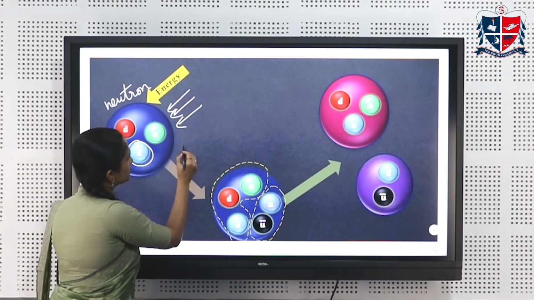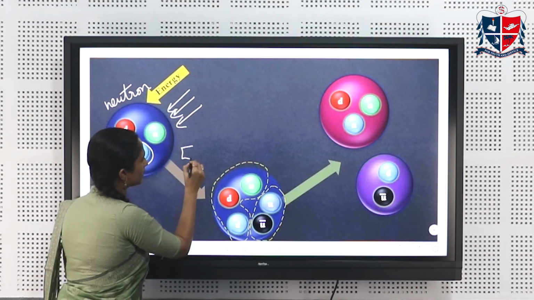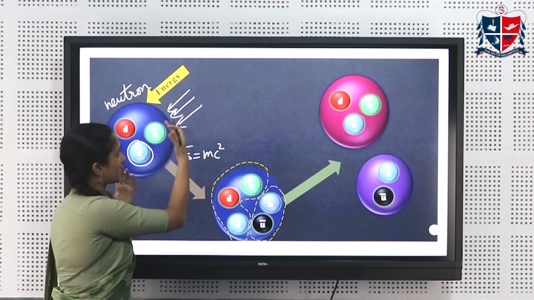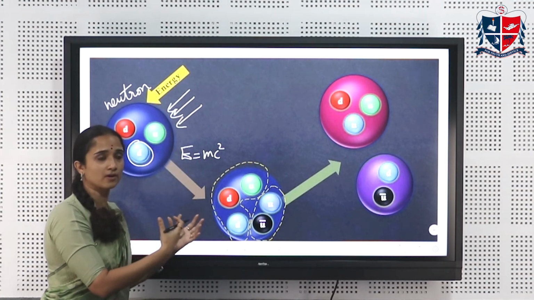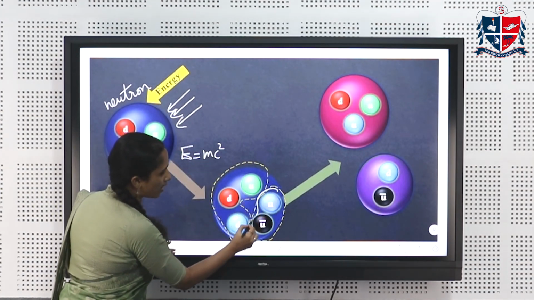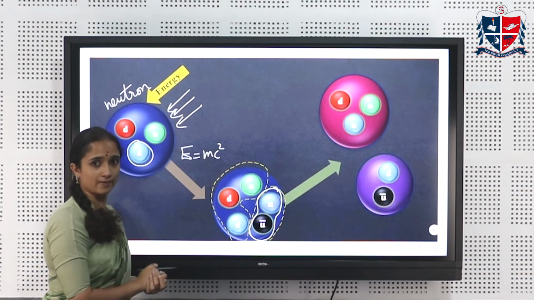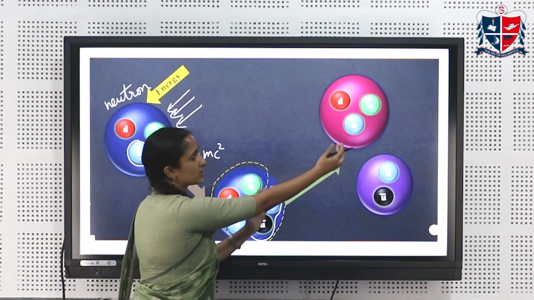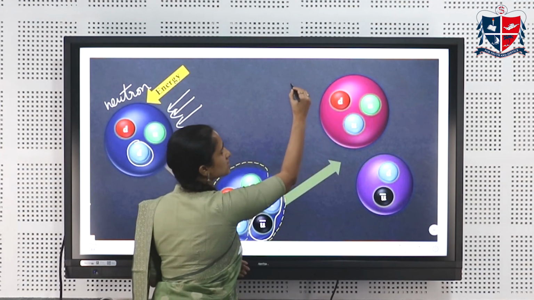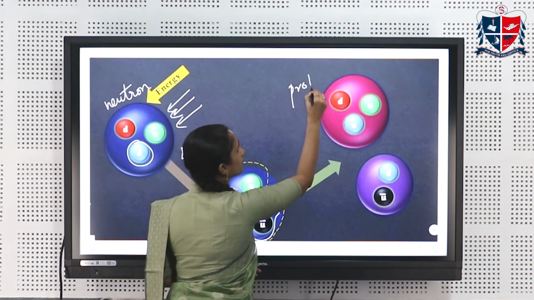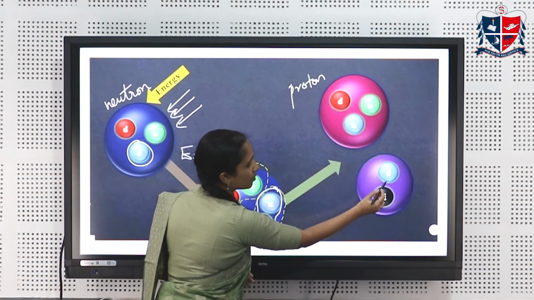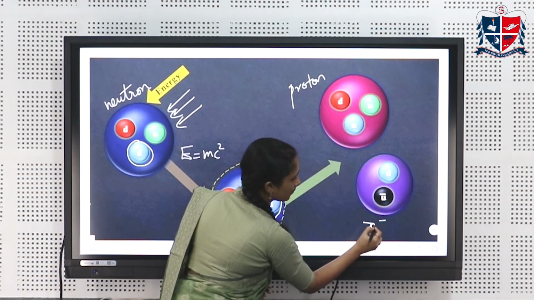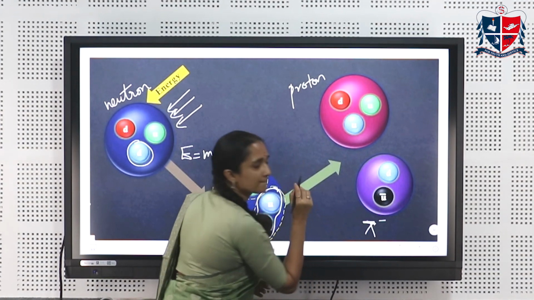Now all this energy we are supplying, what happens to it is, it will follow the energy equation and this energy will be converted into matter in the form of a quark-antiquark pair. Fine. And then this will split into a U U D, which is a proton, and a quark-antiquark pair. This is a pi minus meson.